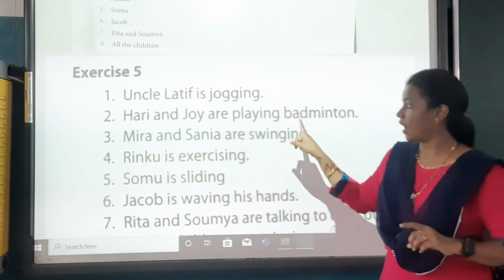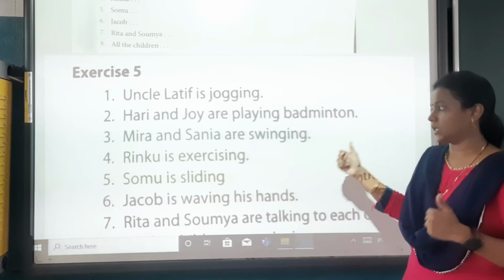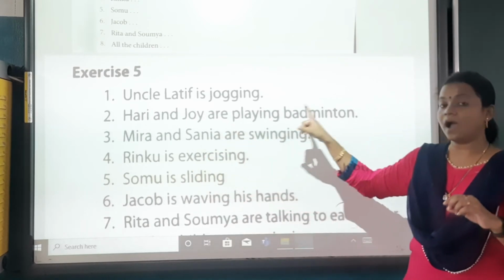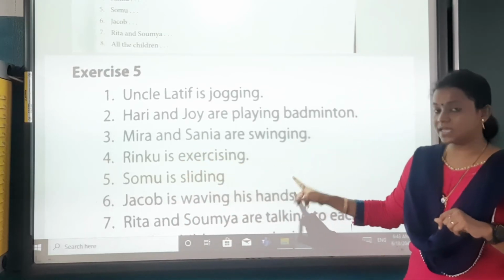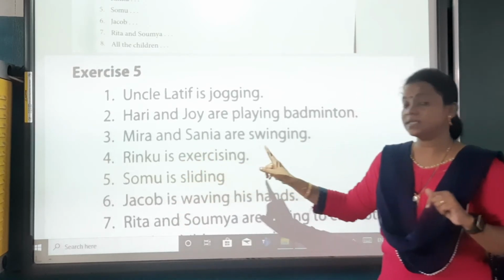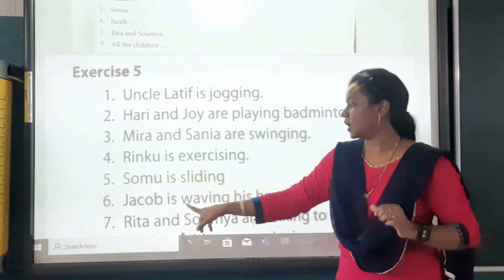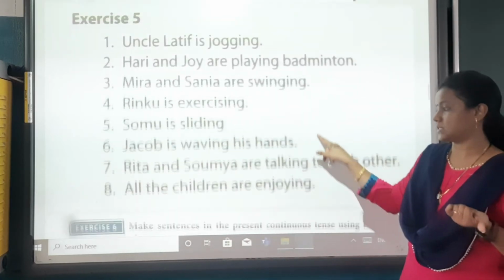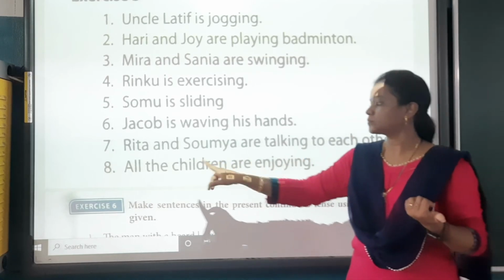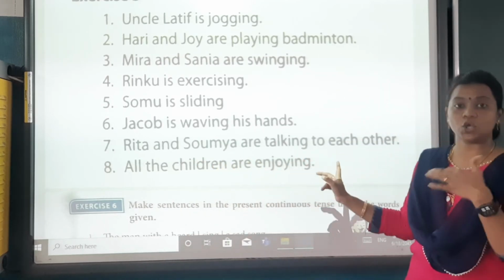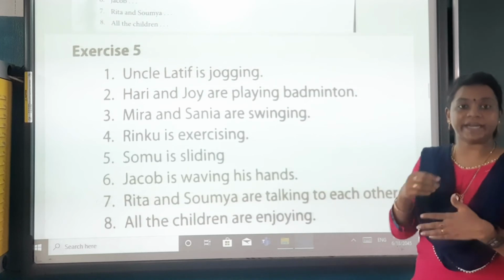Hari and Joy are playing badminton. Meera and Sanya are swinging. Rinku is exercising. Somu is sliding. Jacob is waving his hands. Rita and Soumya are talking to each other. All the children are enjoying. So these are the sentences.